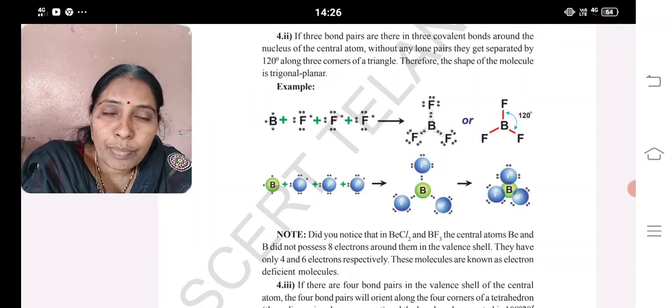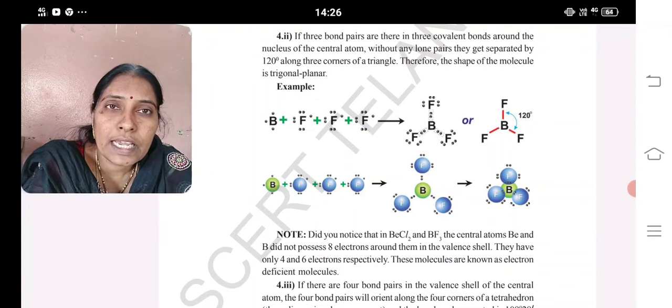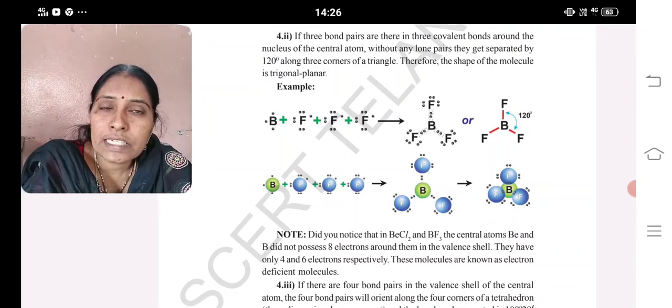If we check beryllium chloride and boron trifluoride and count the number of electrons around them, around the beryllium we have only 4 electrons, and around the boron 6 electrons. It means they are not getting 8.